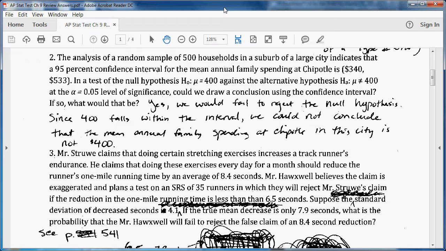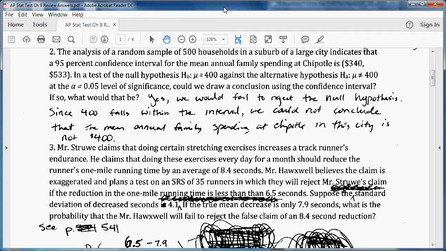Yes, we can draw a conclusion. We would fail to reject the null hypothesis. Since 400 falls within the interval, we could not conclude that the mean annual family spending at Chipotle in this city is not $400. So just a side note here, if the interval had not included $400, then we would reject the null hypothesis, and there would be reason to suspect that the mean was something different than 400.